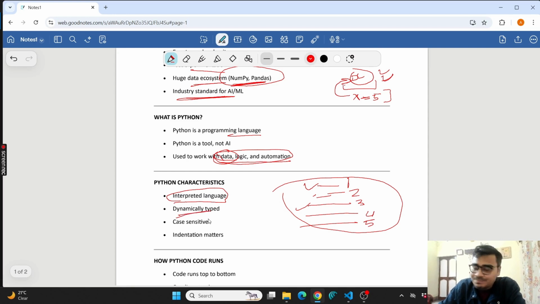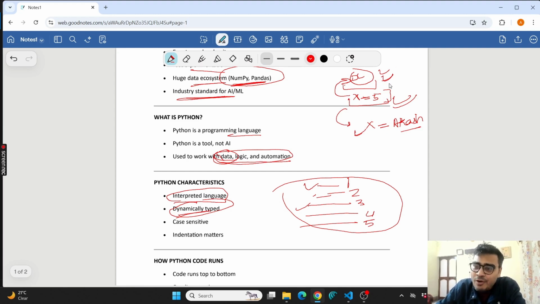Then it is dynamically typed. We will discuss it later, but there is a concept called data type, which we will discuss in more detail. Dynamically typed means, suppose x equals 5. So x is a number here, right? Now at a later stage in the same code, you can define the same x to be any word, suppose Akash. So the x which was an integer earlier can now be defined as a word. And this will be the new definition of x, so it will get updated.